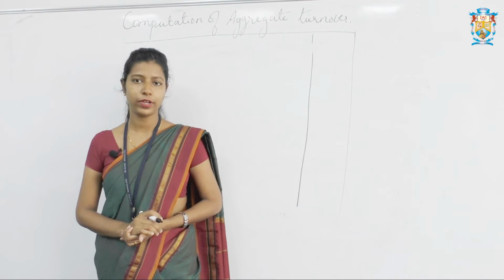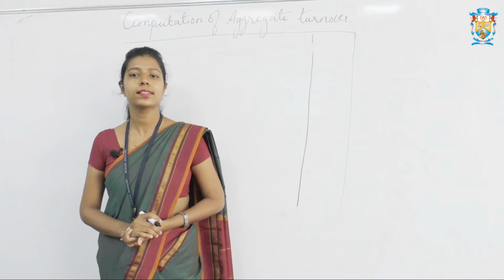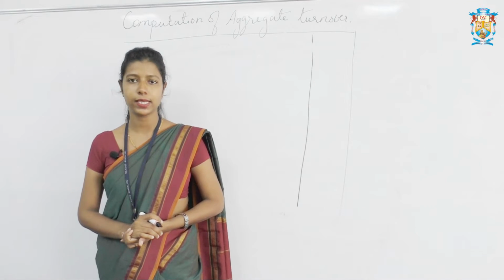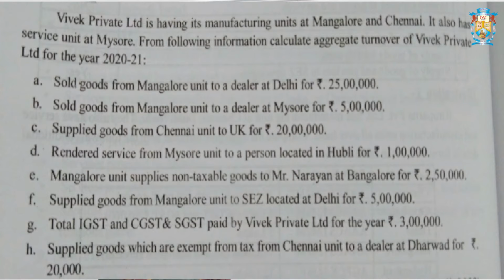Already we have learned types of GST and aggregate turnover. Now let us see how to calculate aggregate turnover with one example. Here is the problem of Vivek Private Limited. Vivek Private Limited has its manufacturing units at Mangalore and Chennai. It also has a service unit at Mysore. From the following information, calculate the aggregate turnover of Vivek Private Limited. They have given the particulars. Before moving to the particulars, let us see where Vivek Private Limited is dealing and from where they are supplying the goods. Mangalore is in Karnataka and Chennai is in Tamil Nadu, so they are dealing between states, that is interstate, and they also have their service unit at Mysore.